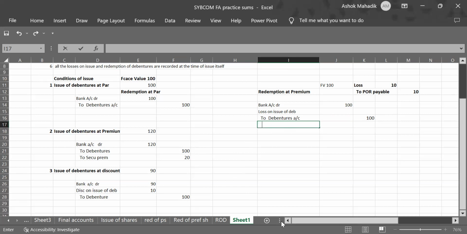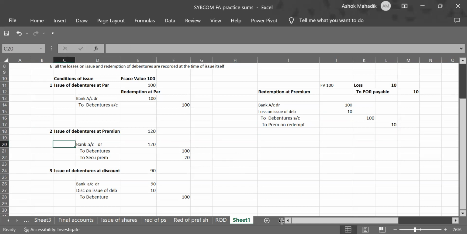So we have to write to premium on redemption. That's it. So these two items will be incorporated in all these three entries. Loss on issue will be on the debit side and premium on redemption will be on the credit side. Value will be 10 each.